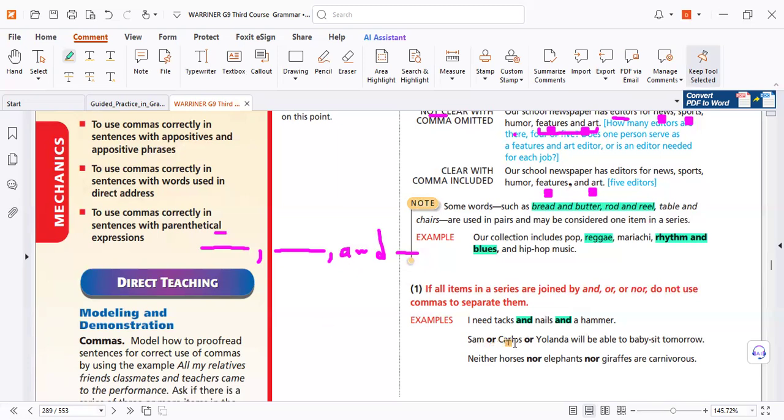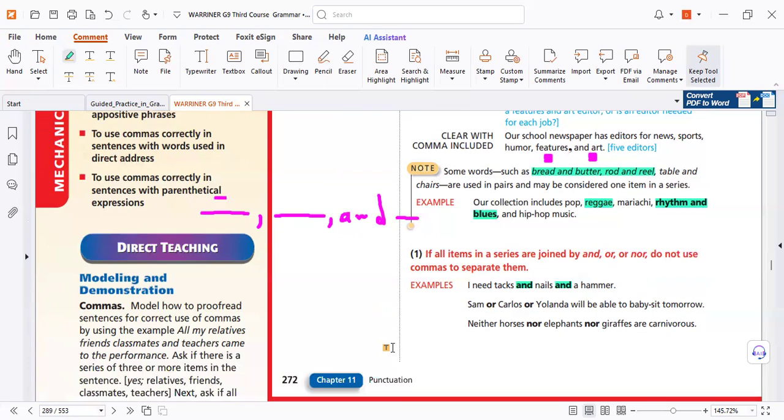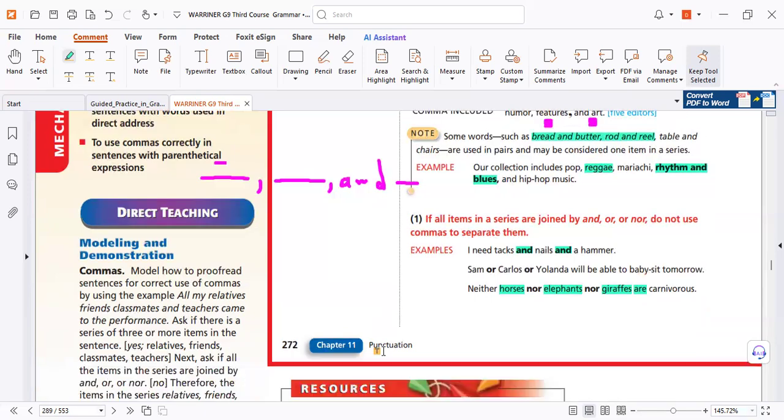So Sam, Carlos, Yolanda, any one of them will be able. Here, neither horses, nor elephants, nor giraffes. Is this correct? Yes. Noun, noun, noun. We have parallelism, so it's correct. And of course, here giraffes is plural for the verb because it's near.